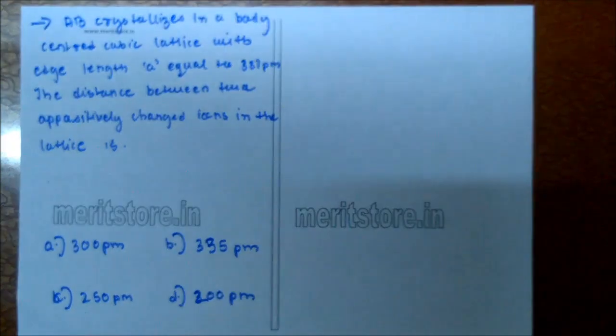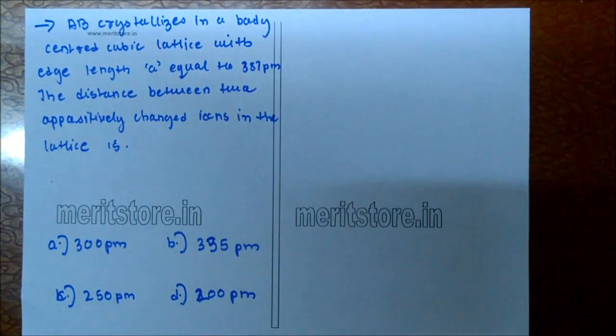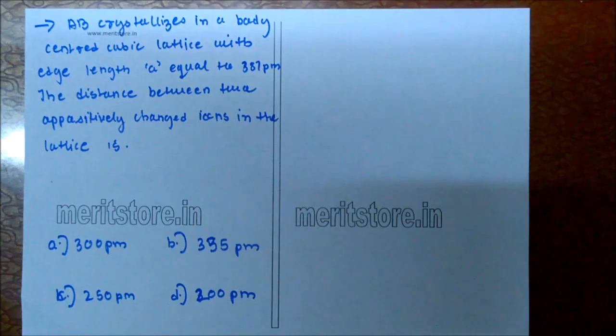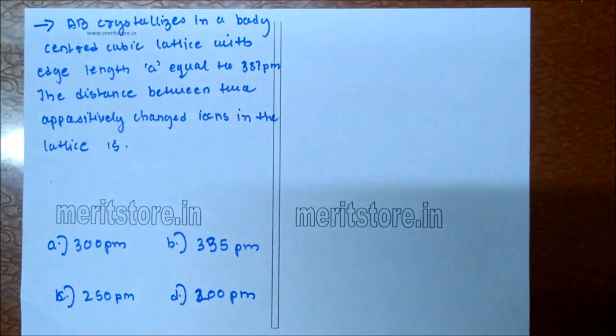CsBr crystallizes in a body-centered lattice with edge length a equal to 387 picometer. The distance between two positively charged ions in the lattice is: A, 330 picometer; B, 335 picometer; C, 250 picometer; D, 200 picometer.